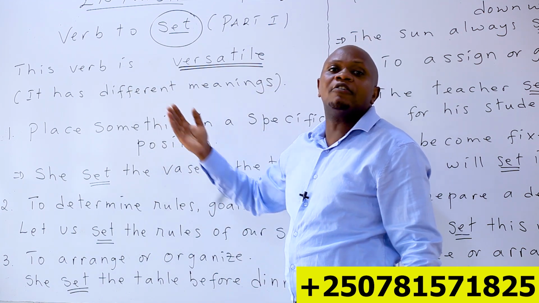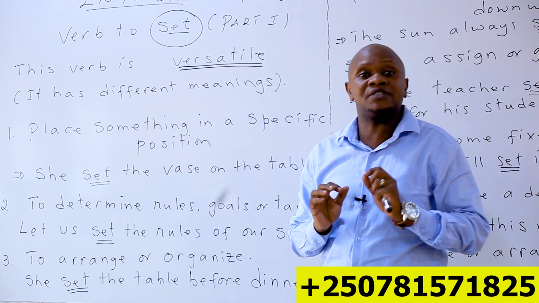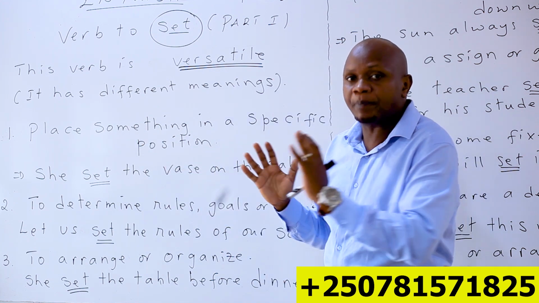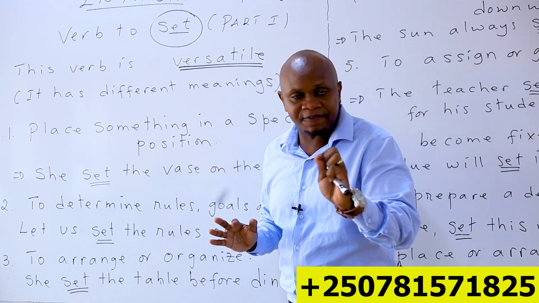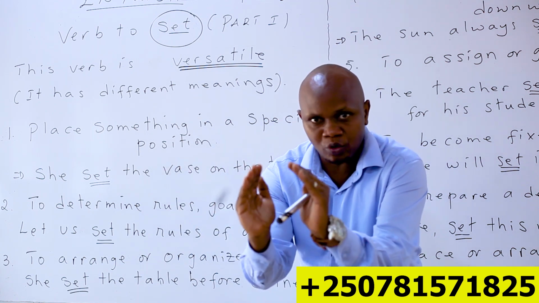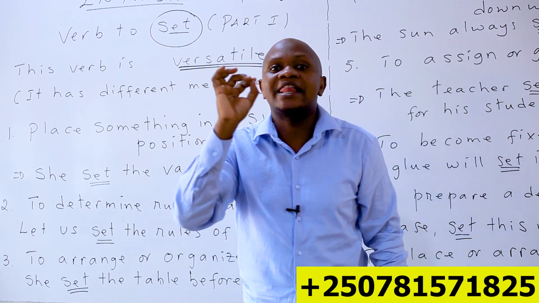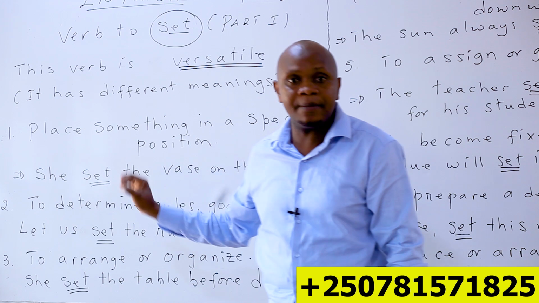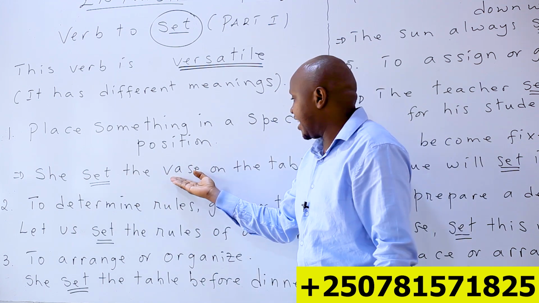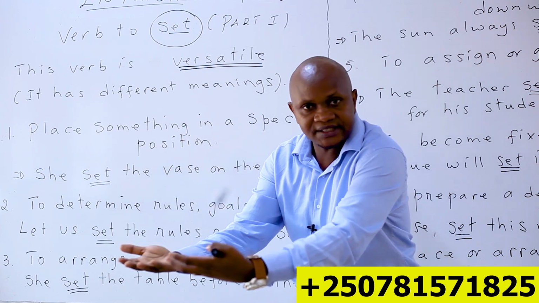The first meaning of the verb to set is to place something in a specific position. To put or to place something in a specific position. That is to set. Gushyira ikintu ahantu runaka. Shobora kukubwira nti, please set that vase on the table. Set the vase on the table. Shira ivaze ku meza.